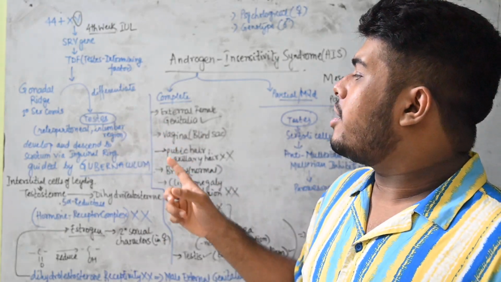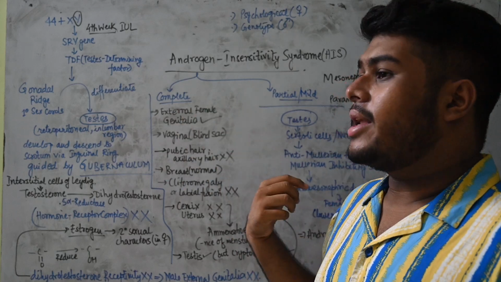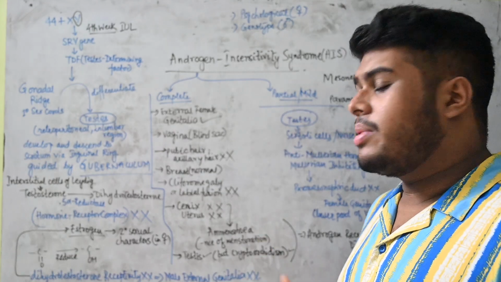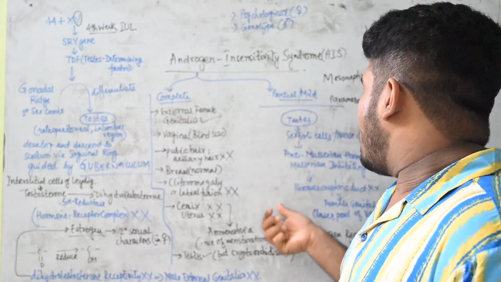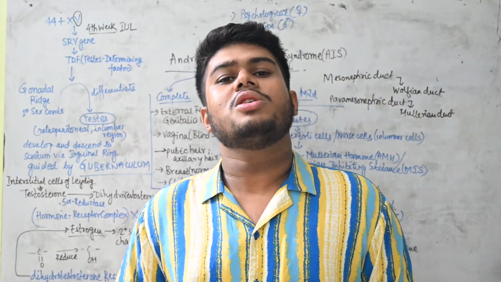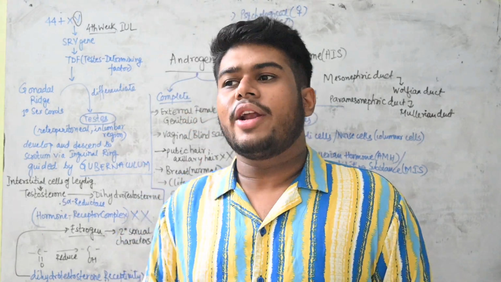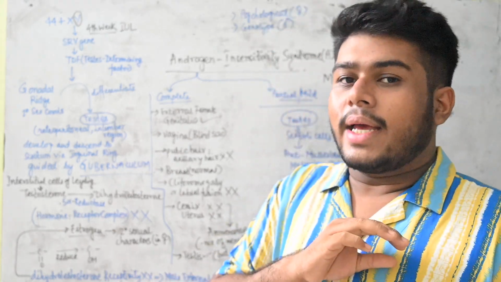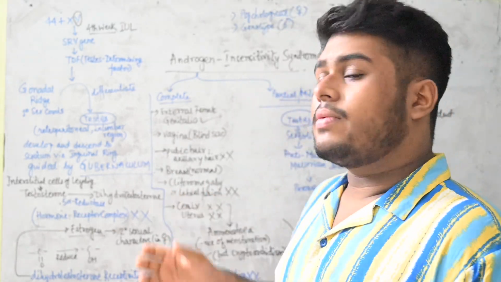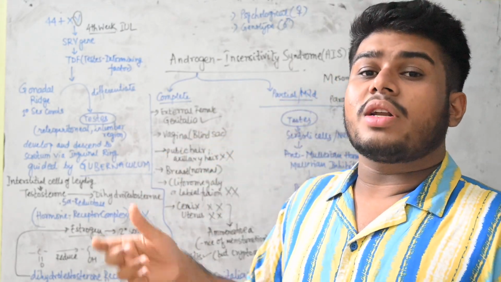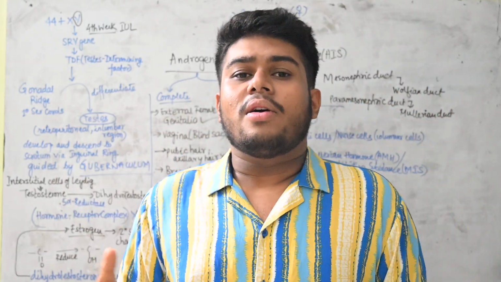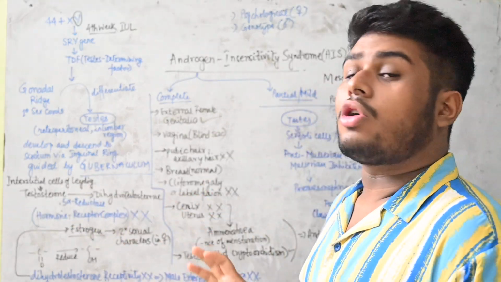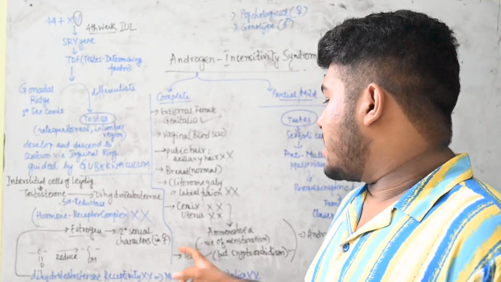Okay, and secondly, you have to understand that testis is there in the body, but it has not descended to the scrotum. That means there will be a condition of cryptorchidism, and also at the same point of time the anti-Mullerian hormone is secreted. That means when this hormone is secreted, internally the uterus, parts of the vagina, then the fallopian tube, fallopian duct, will also not be formed. Okay, so these things are there.